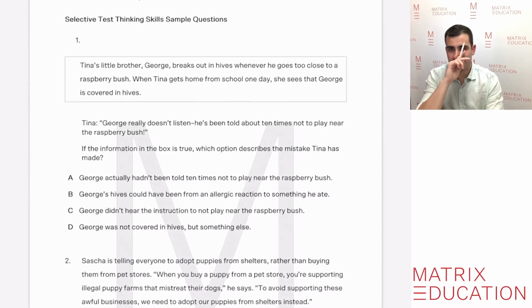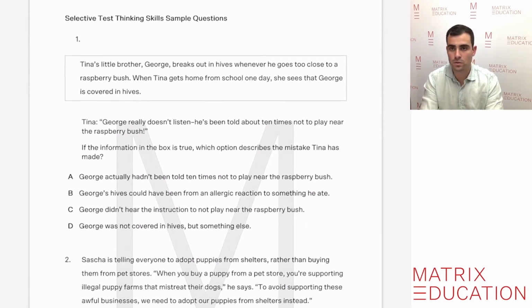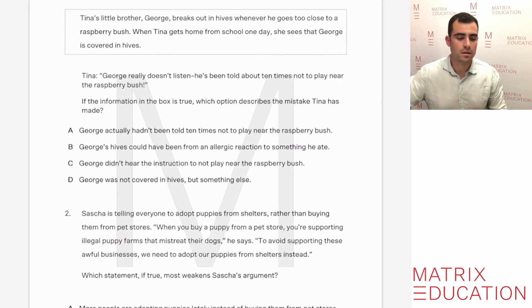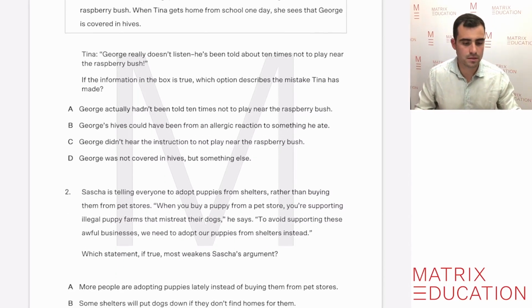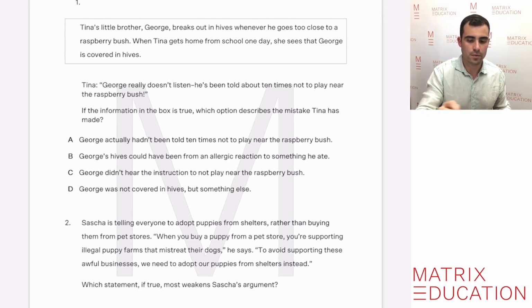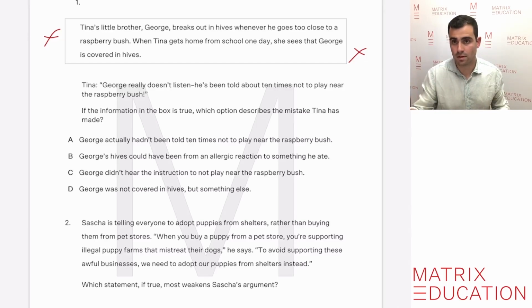Finally, let's look at some of the thinking skills sample questions that can pop up in the selective test. So let's look at one of the first thinking skills questions here. Once again, we're being given information in a box, which is the logic that we need to follow to solve the problem. So let's read the box. Tina tells her brother George breaks out in hives whenever he goes too close to a raspberry bush. When Tina gets home from school one day, she sees George is covered in hives.